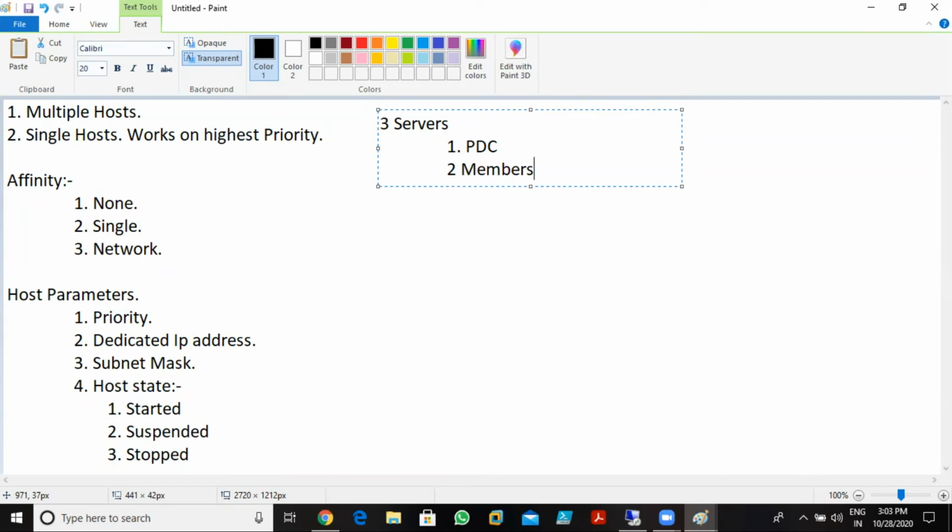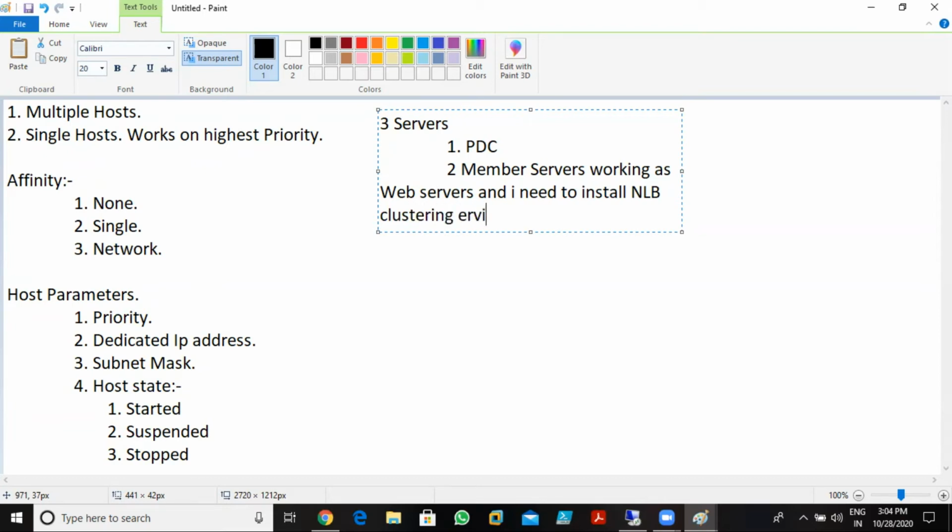I make these member servers work as web servers, and I need to install NLB clustering services.